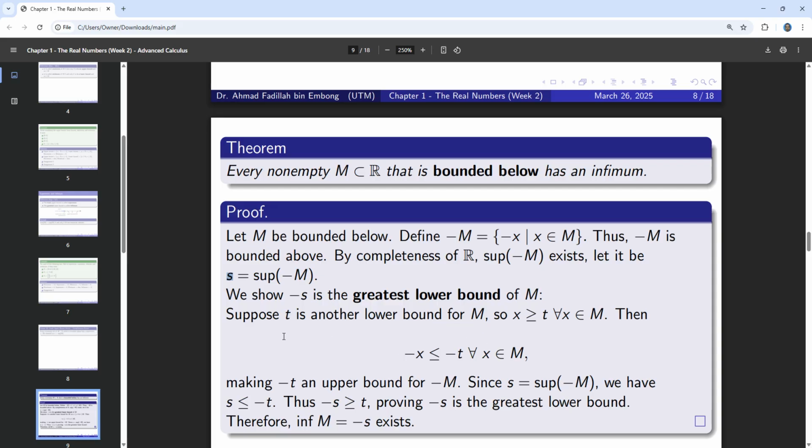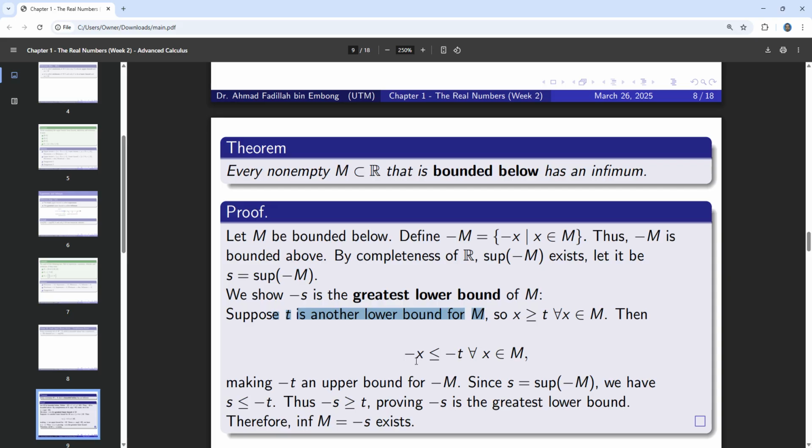Because t is a lower bound, any x must be bigger than t for all x inside M. You have to understand this, because we already take t as a lower bound of M. What do we mean by lower bound of M? It means that any value x inside M must be bigger than t. So we are going to take the negative of this inequality.